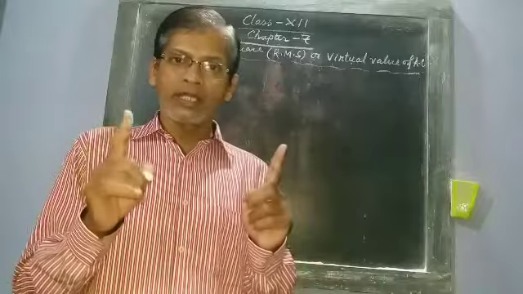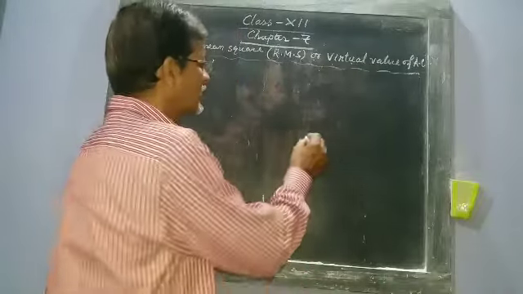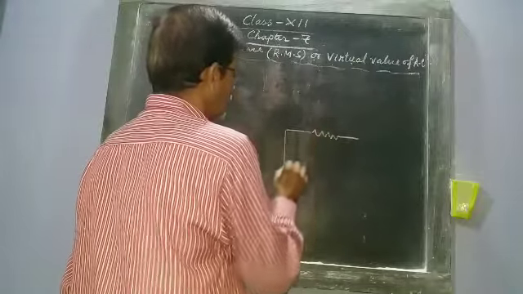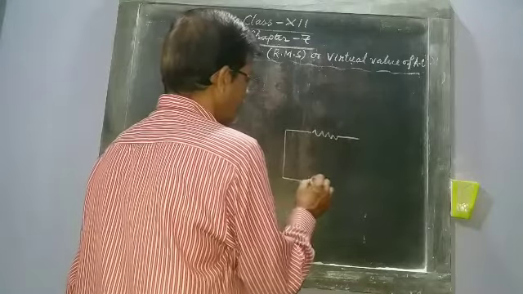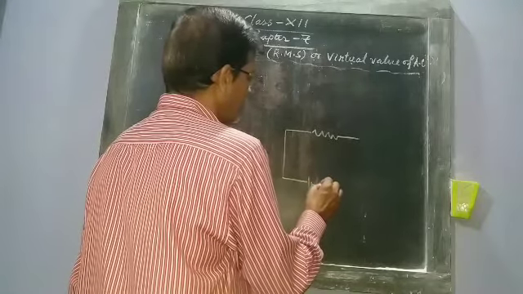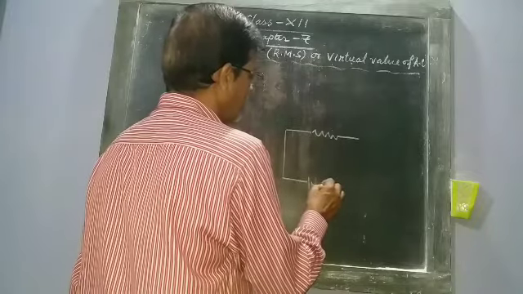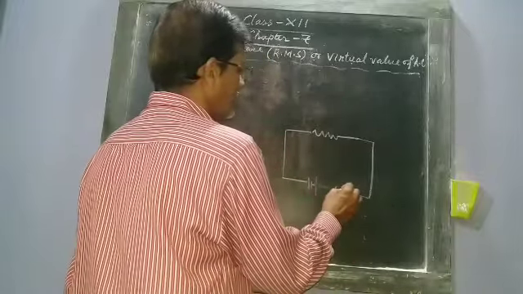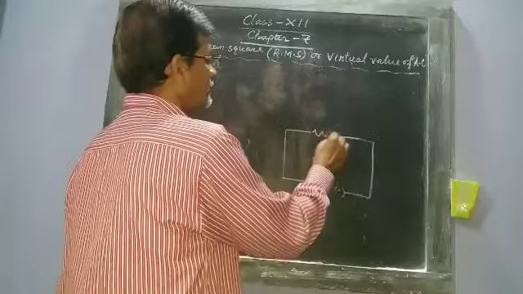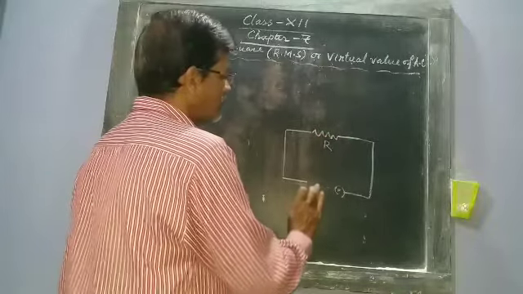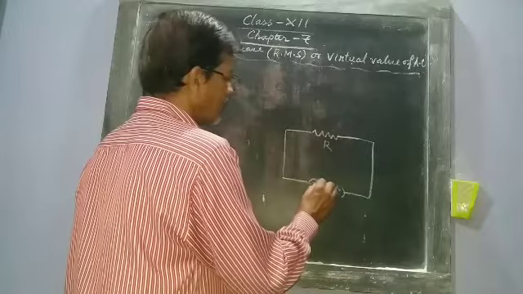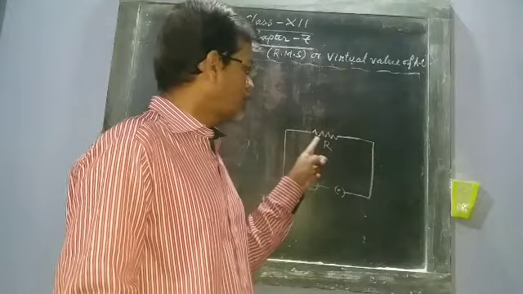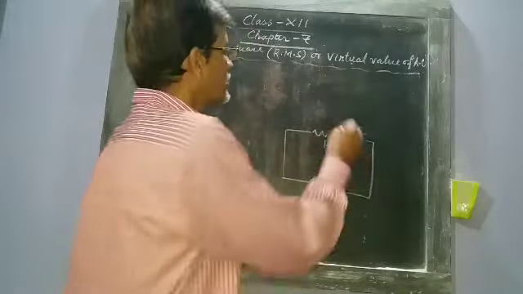Suppose we choose a circuit with a resistance, a battery, and a switch. Suppose AC is passed through it. When AC current passes through this resistance, heat will be produced. Suppose this amount of heat is H.